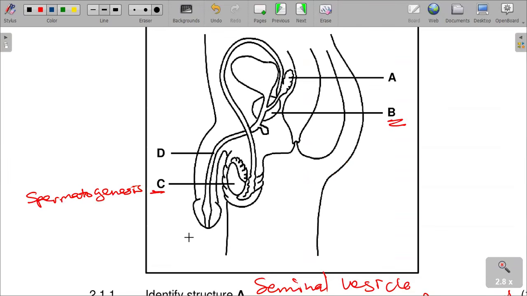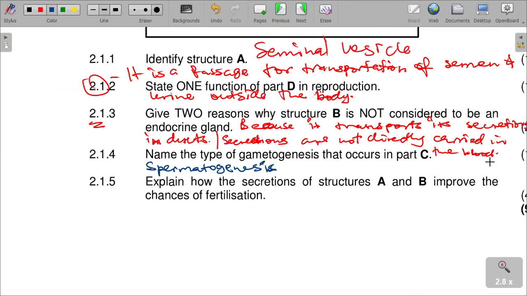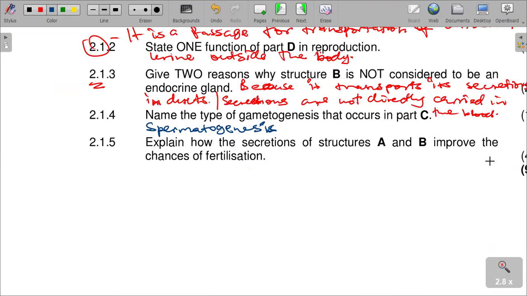We said structure A and B are the seminal vesicle and the prostate gland. So the question wants us to say how the secretions of the seminal vesicle and also the prostate gland improve the chance of fertilization.